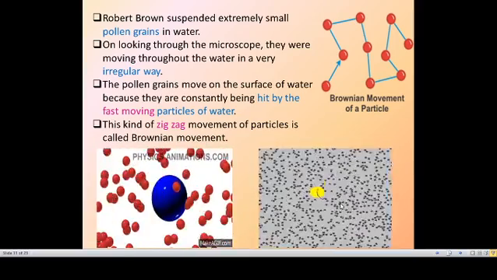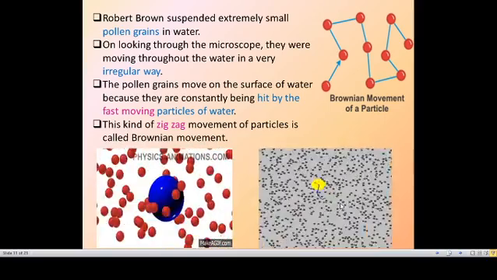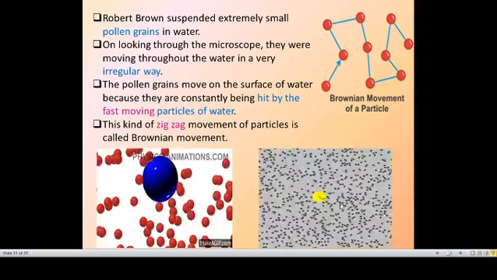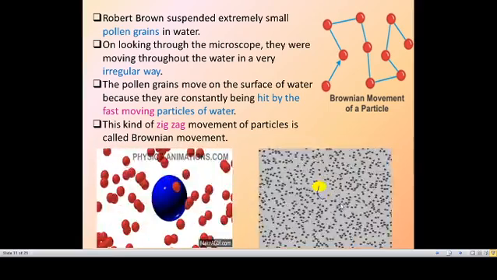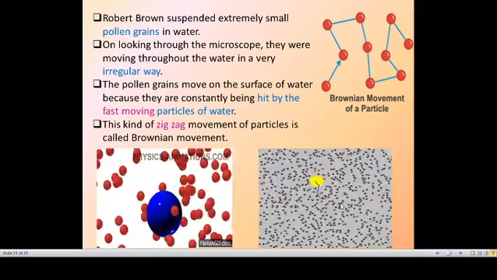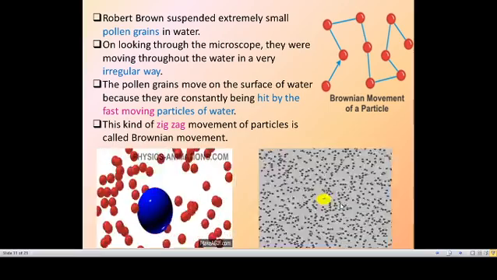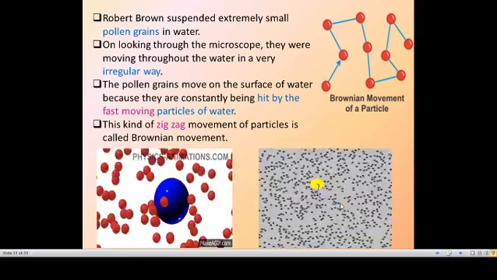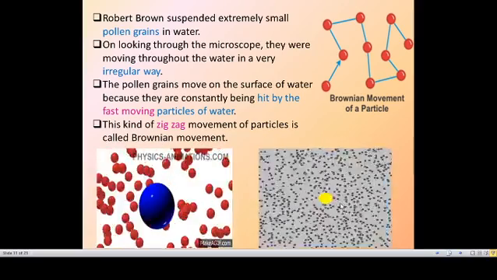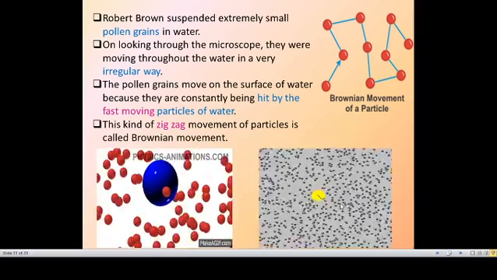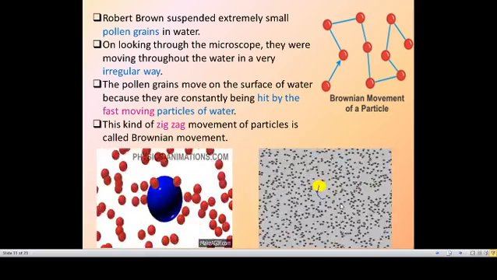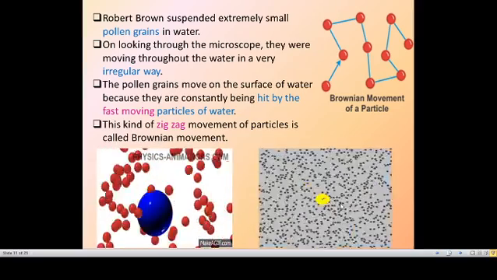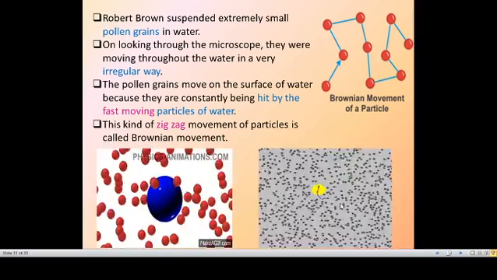The particles in the water are moving here and there, so the pollen grains present in it also get hit. The water particles and the pollen grains hit each other, and the pollen grains move here and there. So the particles present in water are always in motion, always in movement. This kind of zigzag movement of particles is called Brownian movement. Why is it named Brownian movement? Because the scientist Robert Brown found this character, so it is named after that scientist.